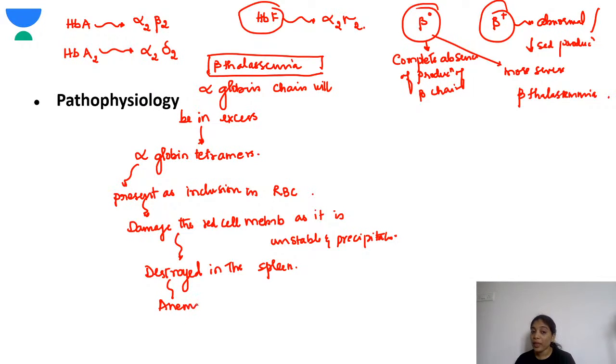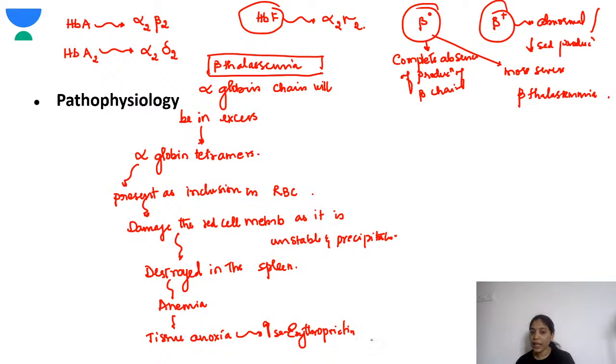What happens when there is anemia? There will be tissue anoxia. When there is tissue anoxia, there will be increase in erythropoietin levels.